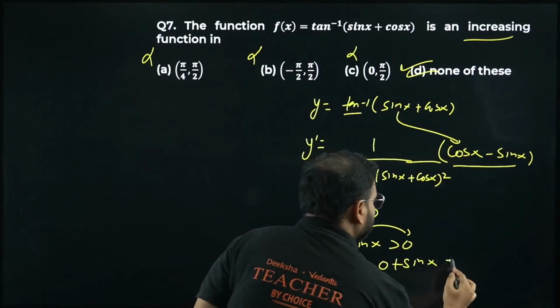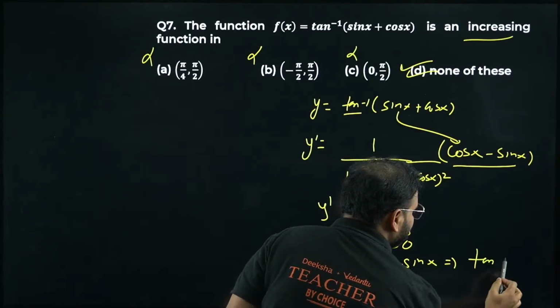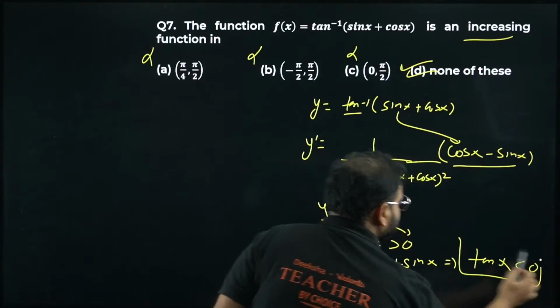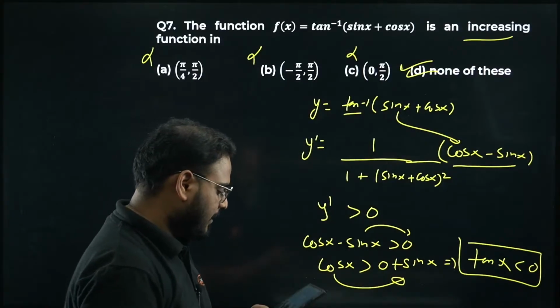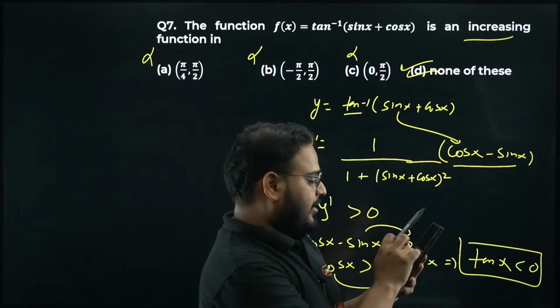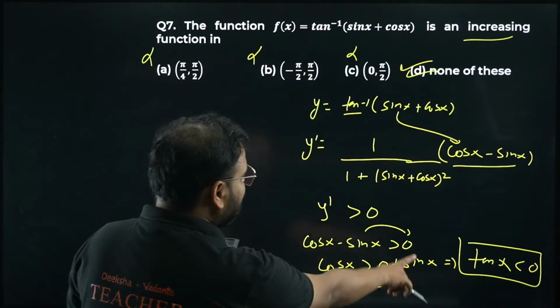And I get from here, sin by cos basically becomes tan x. I'm going to move this cos over here, so it will become sin by cos. Okay, I can see your comments. Now it's changed, so it will become tan x is less than 0.